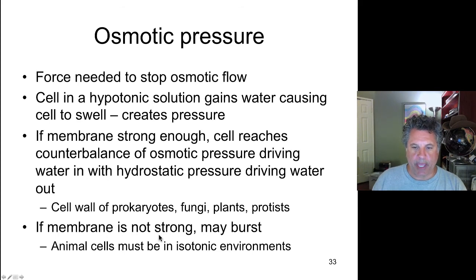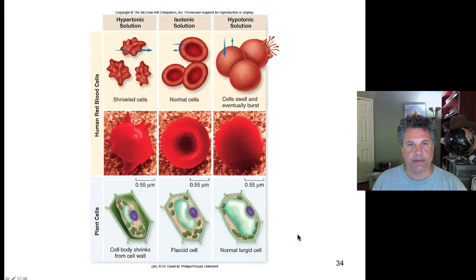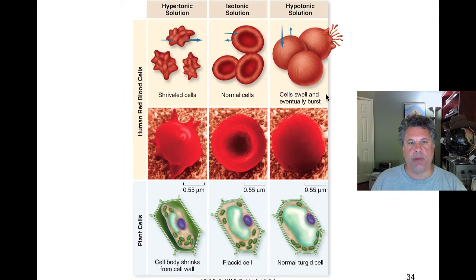But animal cells are in trouble if they are placed in a too hypotonic solution. So they will swell, and animal cells can burst if they are placed in a hypotonic solution. So animal cells tend to be, in normal circumstances, organisms create isotonic environments for animal cells. Let's look at this in the case of red blood cells.